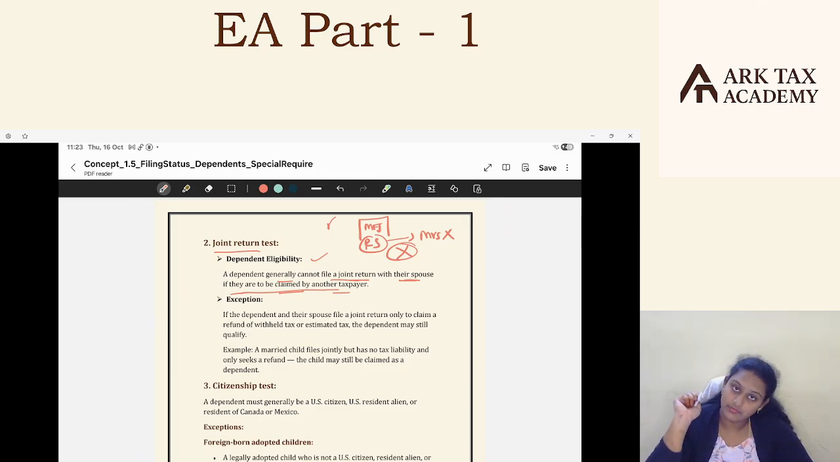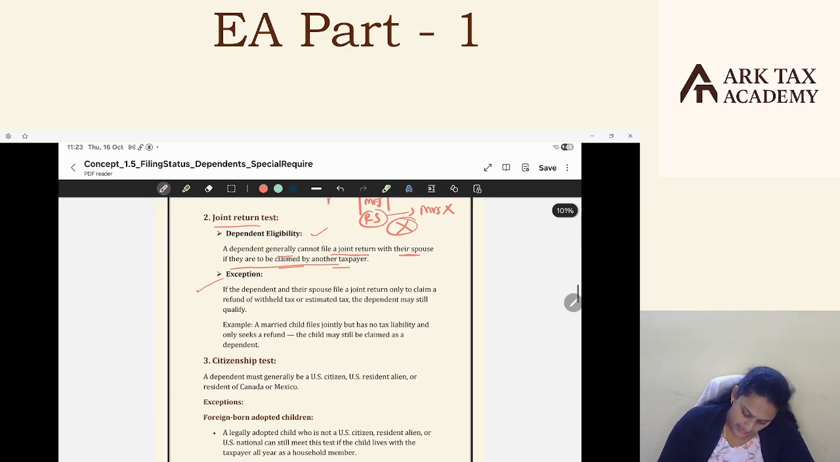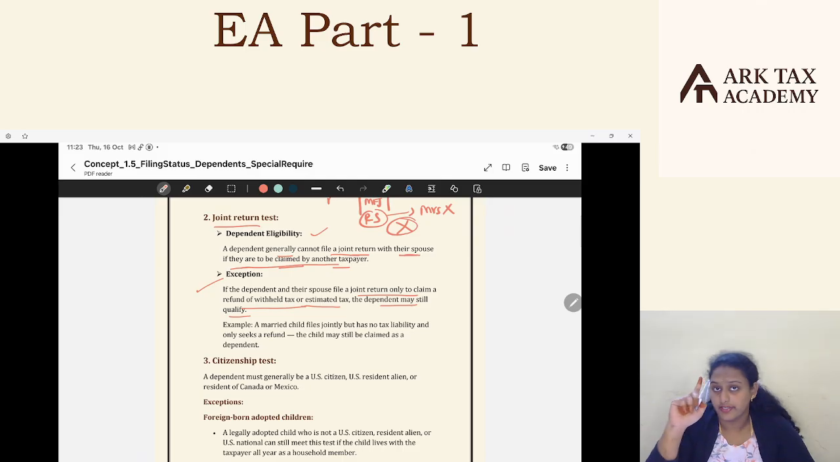Okay, there is one small exception for this. If the dependent and their spouse file a joint return only to claim a refund of withheld taxes or estimated taxes, the dependent may still qualify. See here, they can file a joint return in one exceptional case. Only that case, only for getting the refund. If they file this joint return, then that's absolutely fine. Otherwise, they cannot file any joint return.